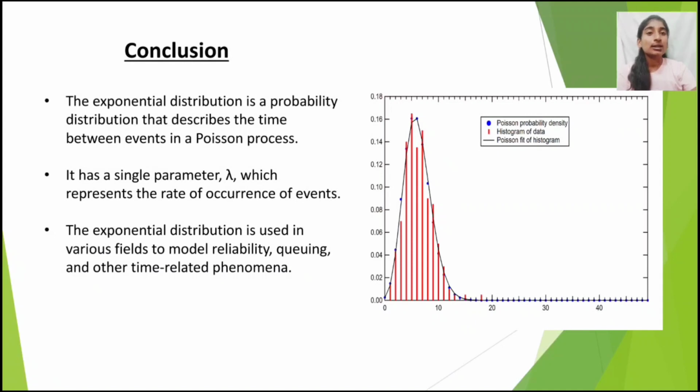Conclusion. The exponential distribution is a probability distribution that describes the time between events in a Poisson's process. It has a single parameter lambda, which represents the rate of occurrence of events. The exponential distribution is used in various fields to model reliability, queuing, and other time related phenomena.